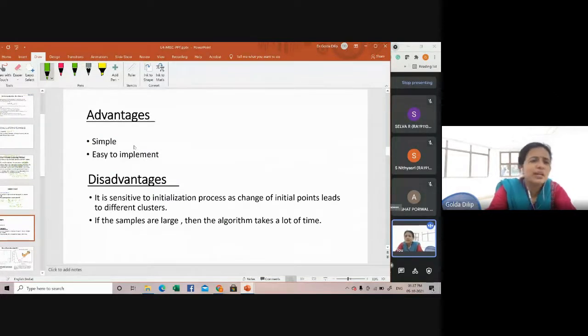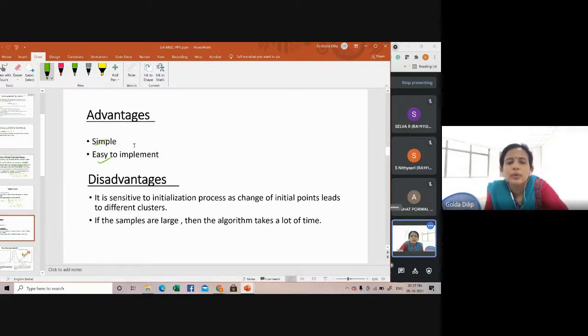Fine. This is advantages and disadvantages. We'll come back to it after we work out the problem. It's considered to be a simple, easy to implement and understand algorithm, whereas its disadvantage is that it's sensitive to the initialization process, as a change of the initial points leads to different clusters. We randomly initialize the initial seed points for the number of clusters that we want.